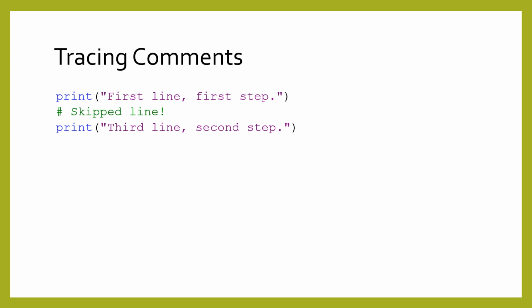Because commented code is removed from the program, Python will skip over those lines when running your code. This is one reason why, when tracing the program, the current line and the currently executed step might not be the same. In the program shown here, the second line is commented out, meaning the second step is actually the third line executed.